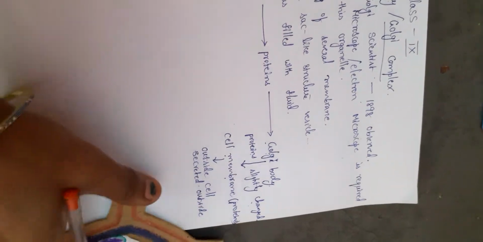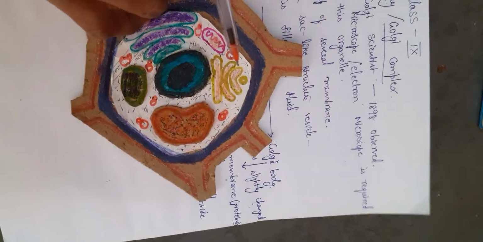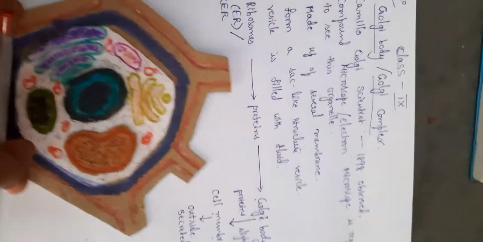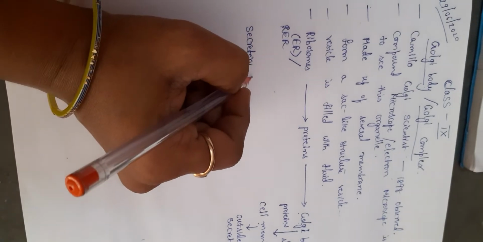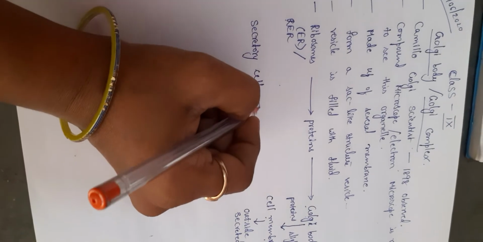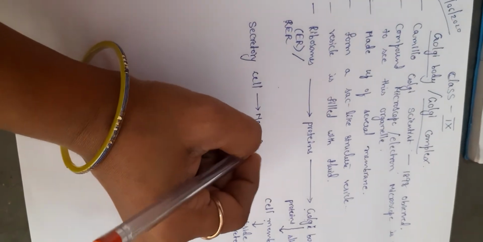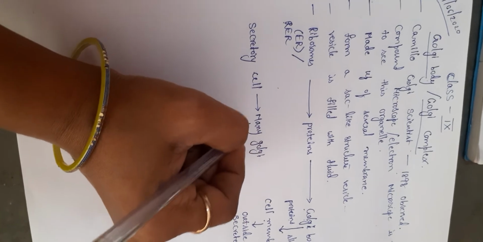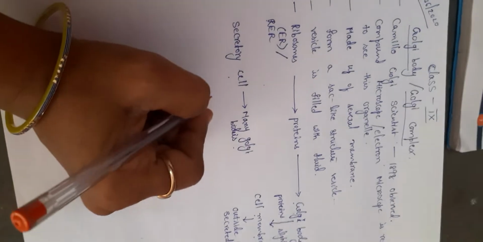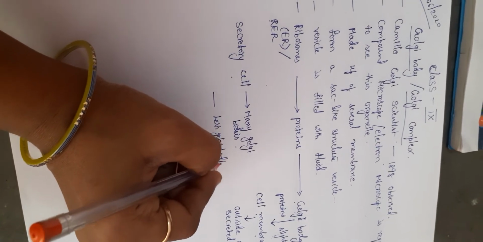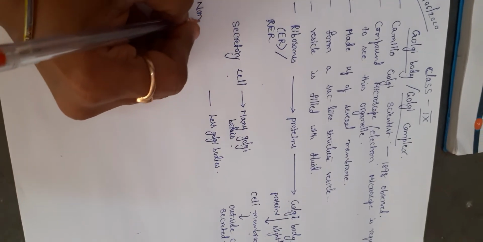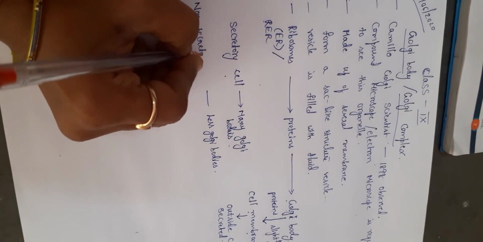The number will be more if it is a secretory cell, that means a secreting cell like a hormone-producing cell. If there are fewer Golgi bodies, the cell is a non-secretory cell.